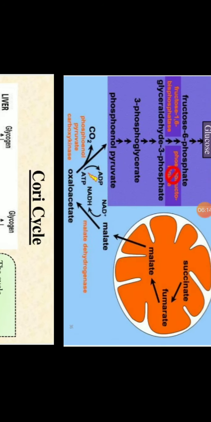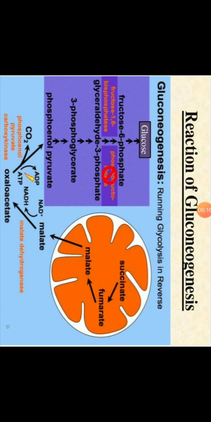Here we can see, suppose this light blue color is the cytoplasm of a cell, and the orange color is the mitochondrial matrix of that cell. Yes, the TCA cycle will happen in the matrix.